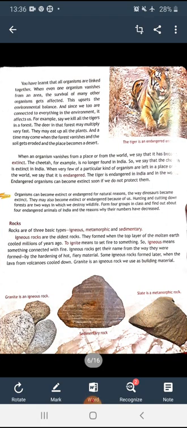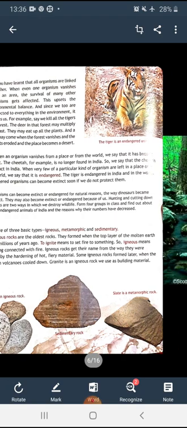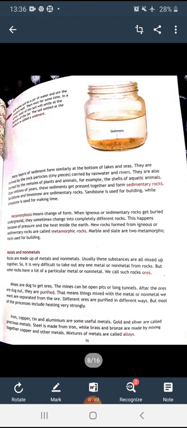After that, I had told you, beta, how they are linked to each other with the help of examples like the food chain. And I have taken the example here of tigers and deer. When an organism vanishes from a place, what is it called? And what will happen if we do not protect them? After that, three types of rocks I had explained to you: igneous, metamorphic, and sedimentary. These are the images of rocks.